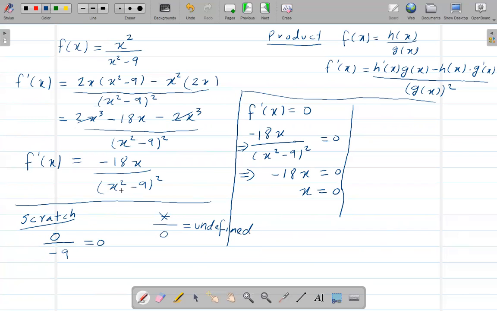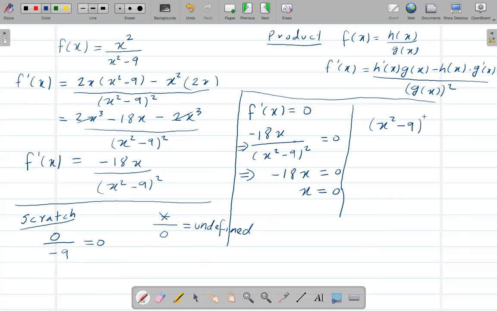So it looks like here, since we have -9, if I choose, let's say, x is equal to 3 or x is equal to -3, how can we find that? Well, we can find that when we say that the denominator is 0, because we don't want the denominator to be 0.